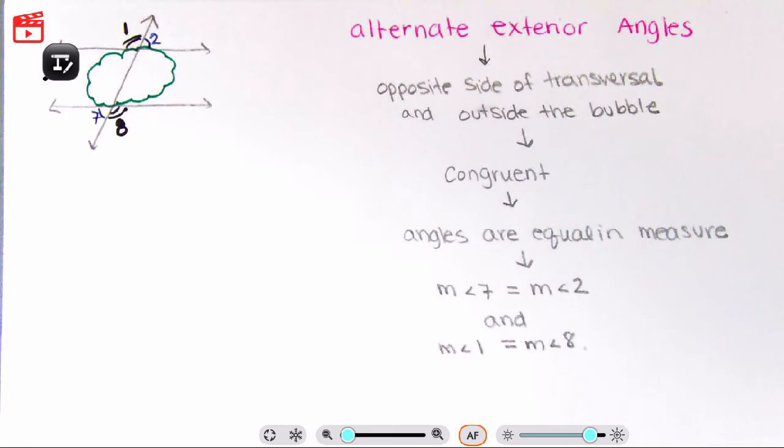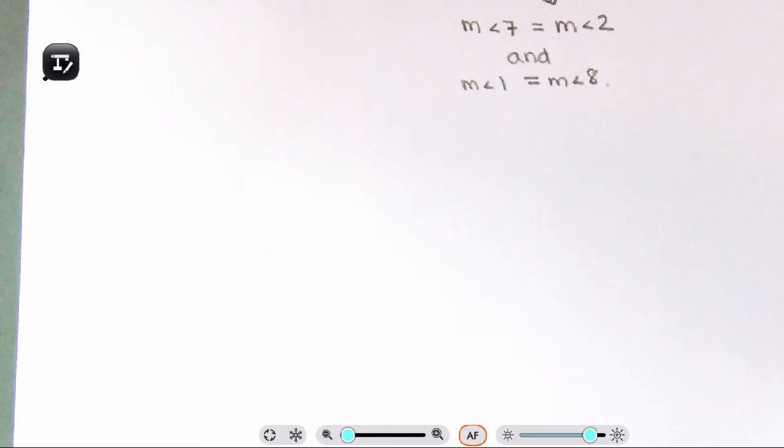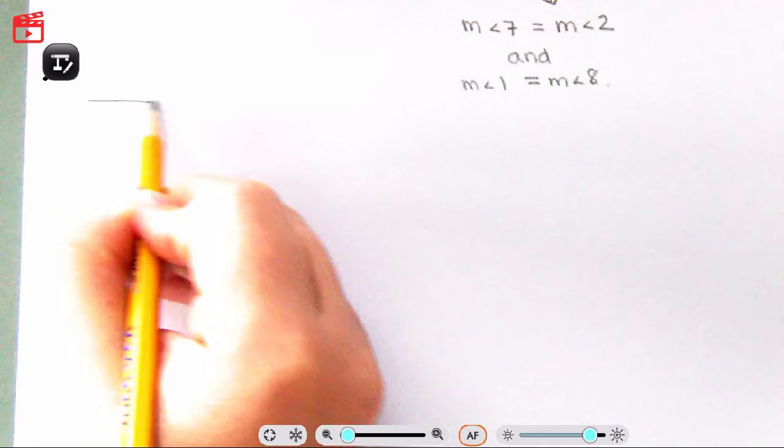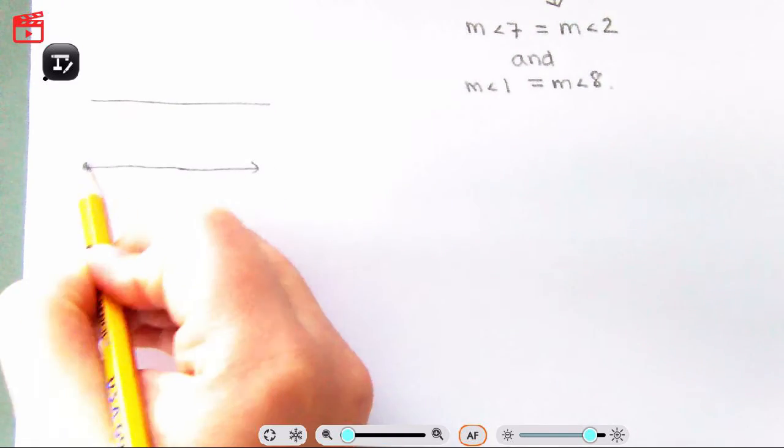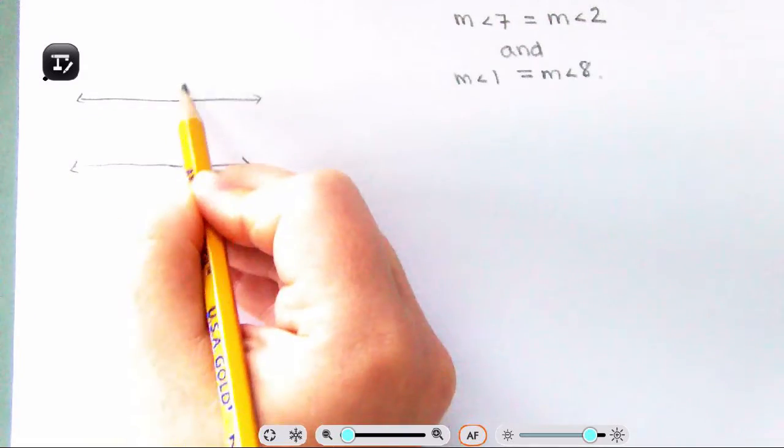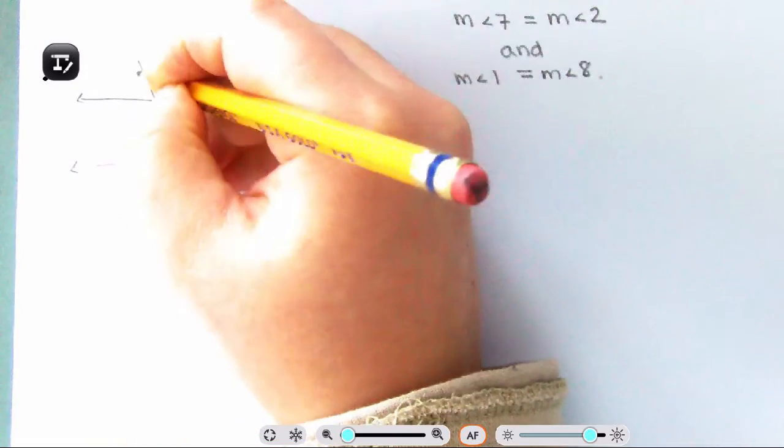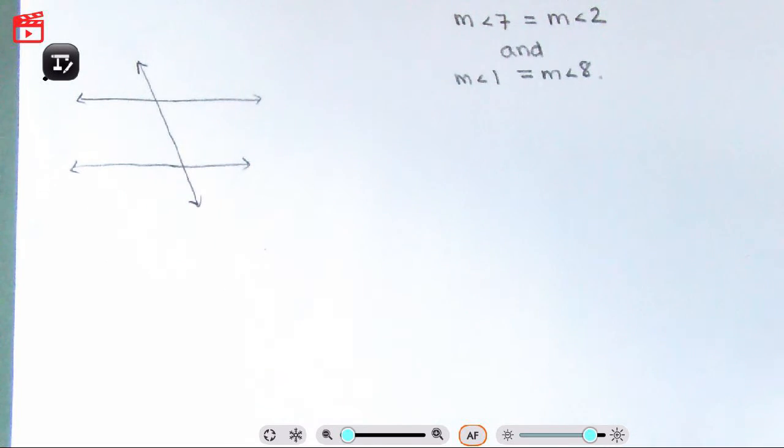All right, let's do another one. Given our two parallel lines, cut by a transversal. And the next one we're going to talk about is alternate interior.